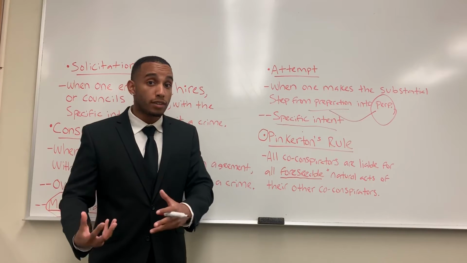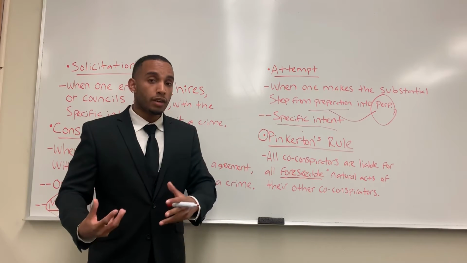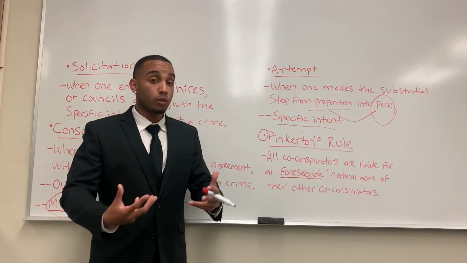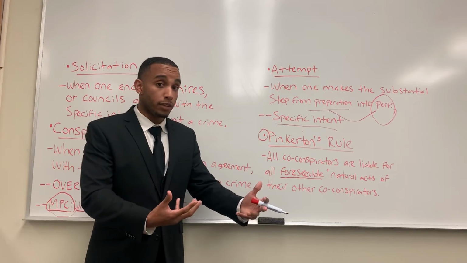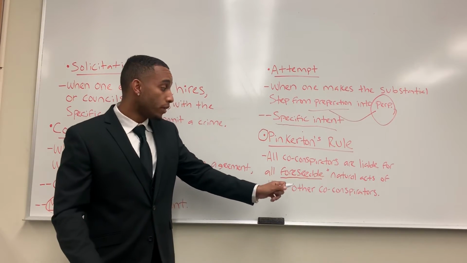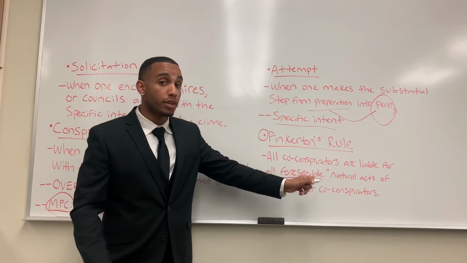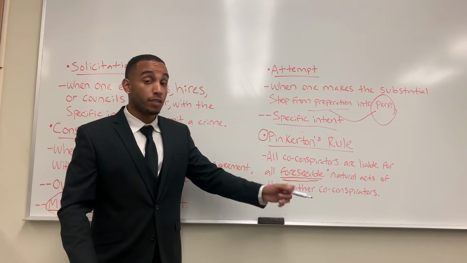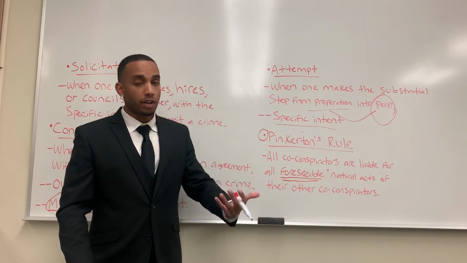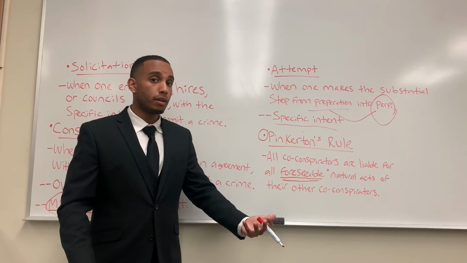However, because we had guns and we hid our identity, it's pretty foreseeable that someone would die during the commission of that felony. That's an example of foreseeable acts that could happen in that crime. And even though I didn't kill that person, I could go down for that homicide.